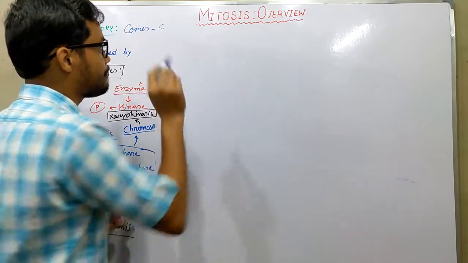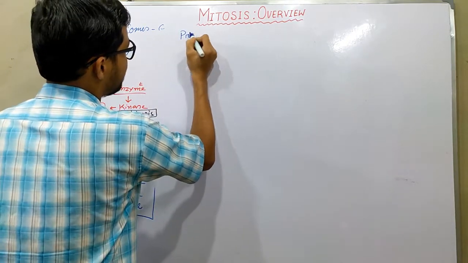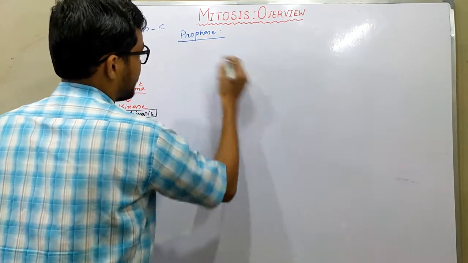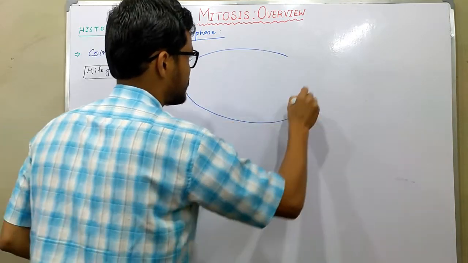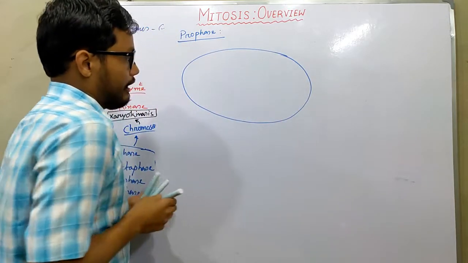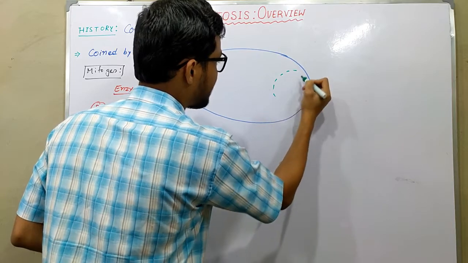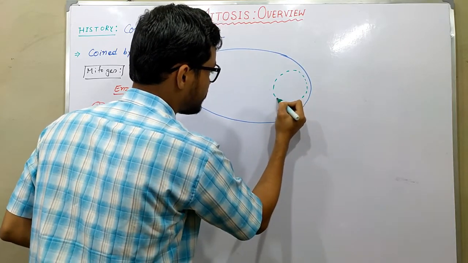So what is the first characteristic feature of prophase? Just consider this cell. In the first step, prophase, the nuclear membrane dissolution takes place.